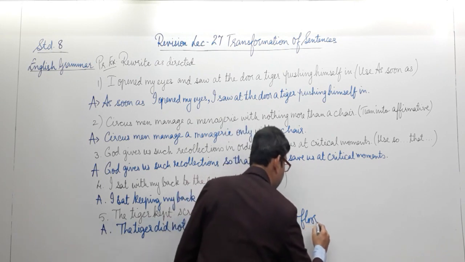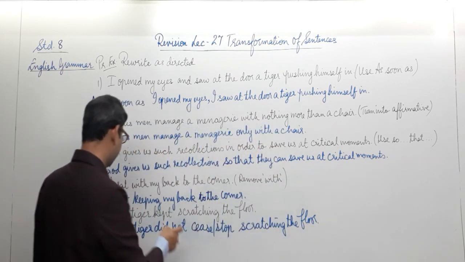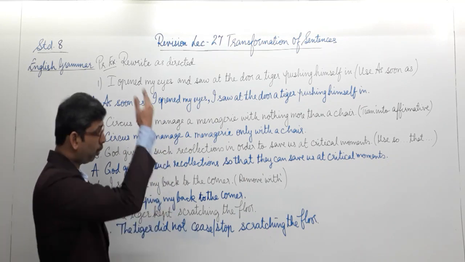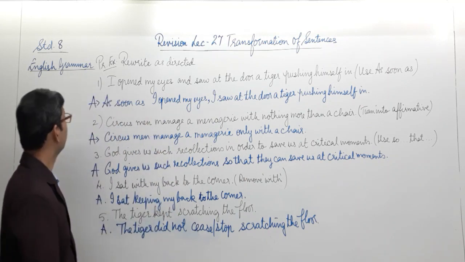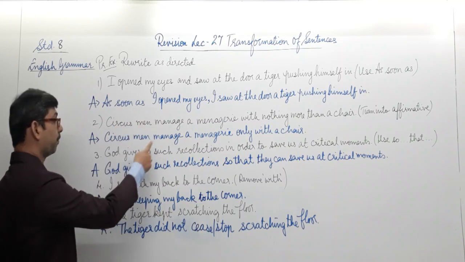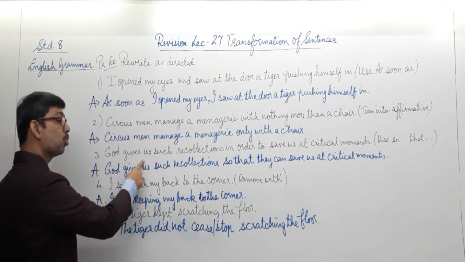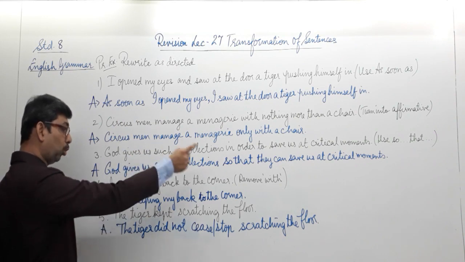So what have we done over here? We transformed the given positive statement into its negative one. So I hope you are getting through this very well. We had as soon as, we had the use of changing into affirmative, we had so that to be inserted and in order to to be removed.